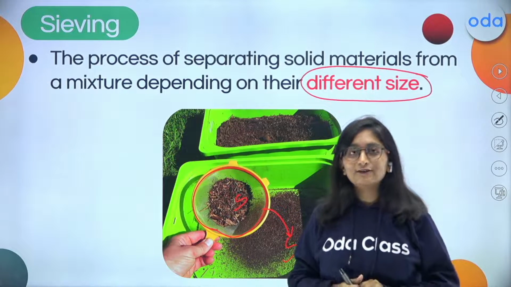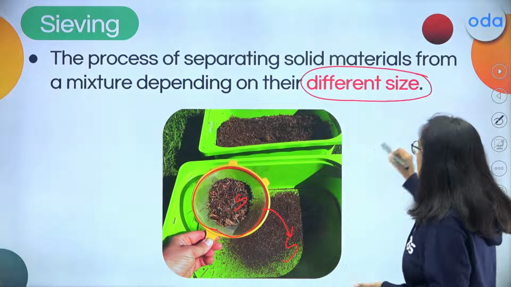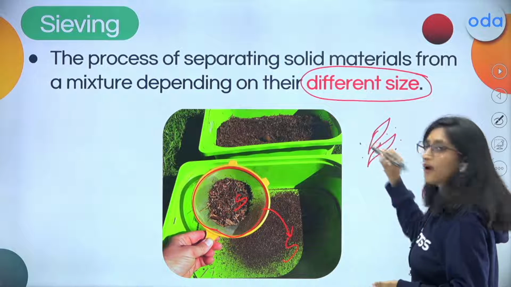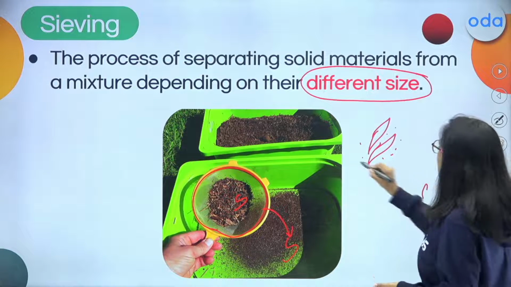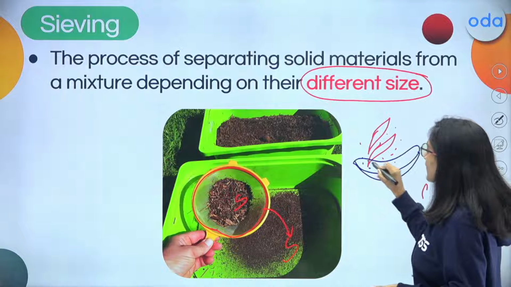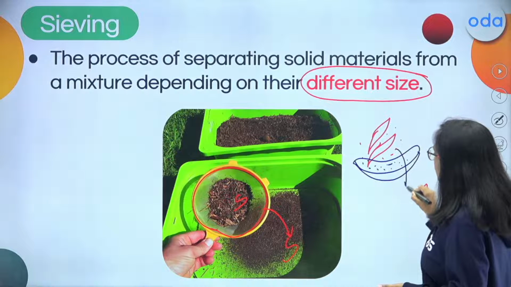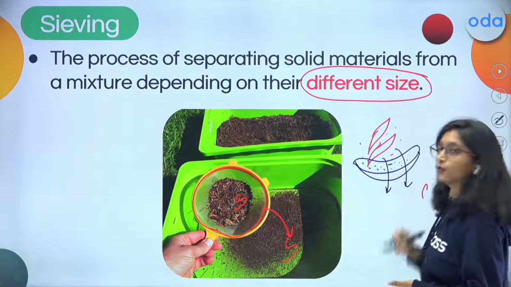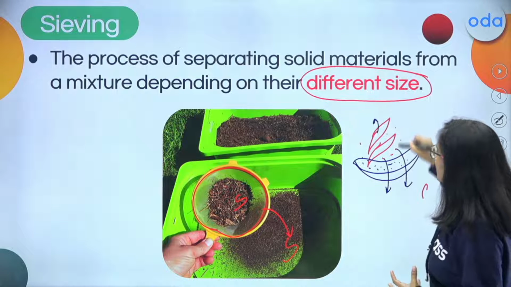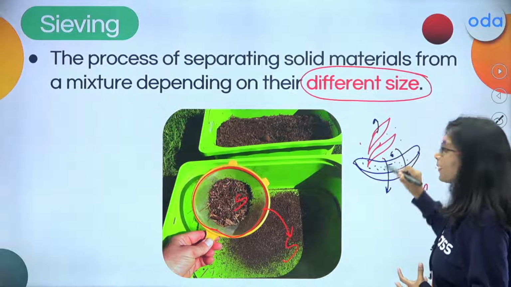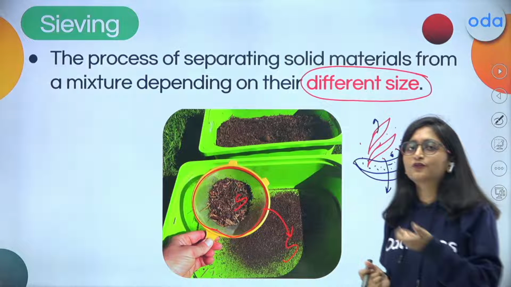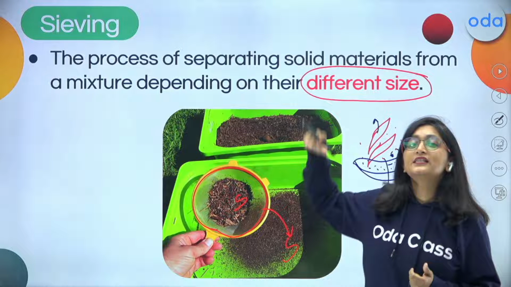In this, we are using sieving to separate. Suppose there are tea leaves, and along with these tea leaves, there are some powders also. Now, what I'm going to do is take a sieving net which has pores of some size, which will allow only this particle to go down, right? It is allowing this particle to go down. When it is pouring down, the leaves are going to be separated from this one. So the small particles are going to drop down, and we have separated the tea leaves from the tea powder. This way we have used the sieving process, right?